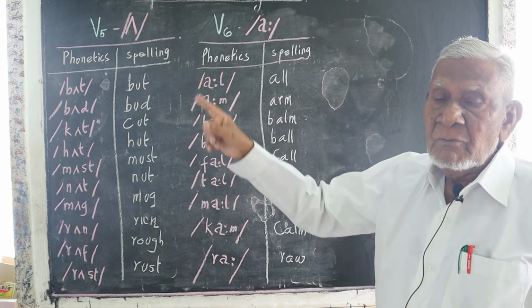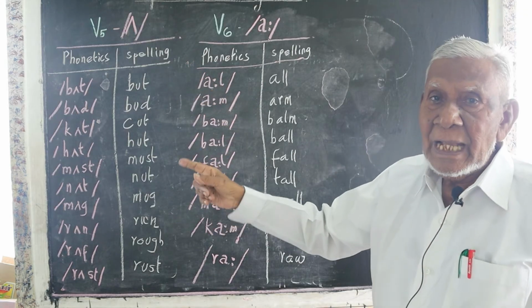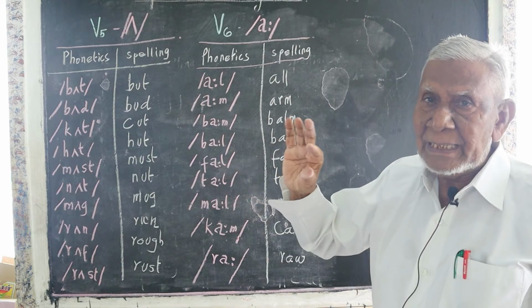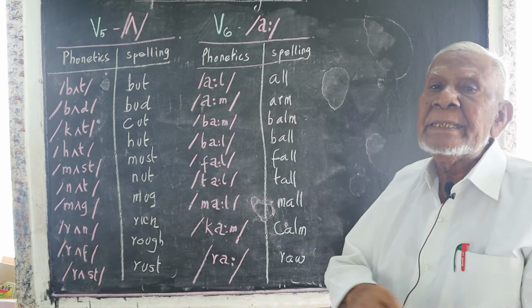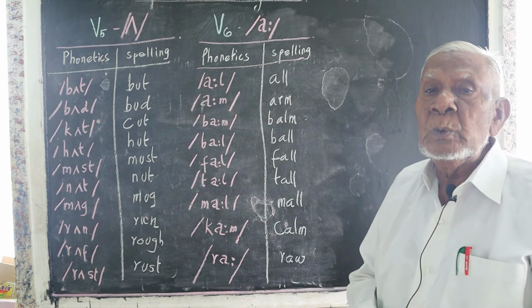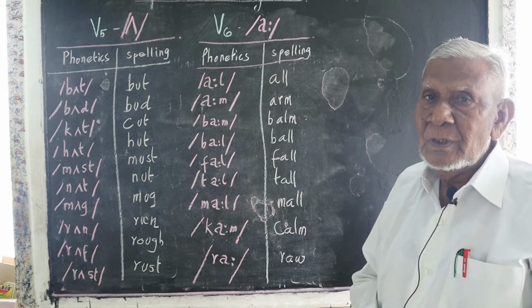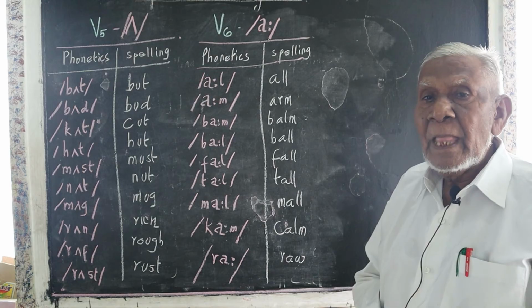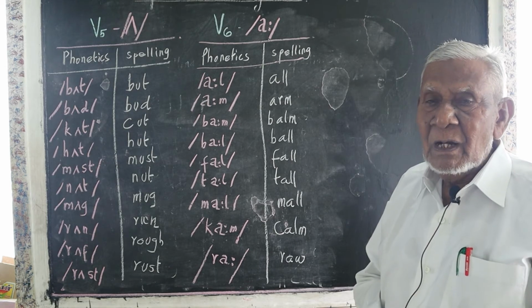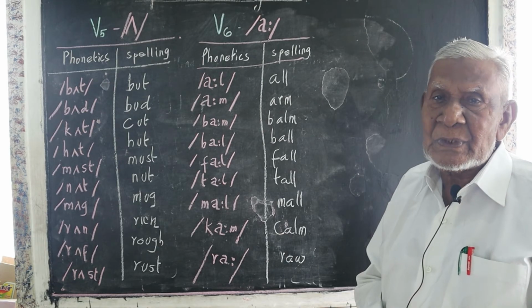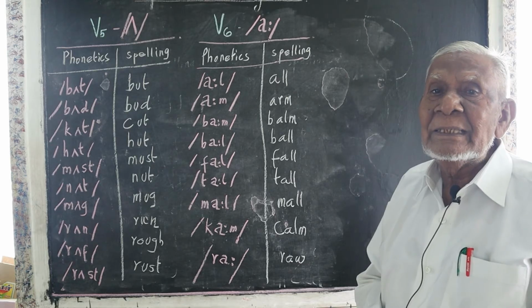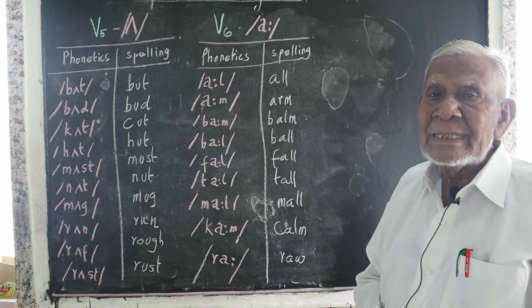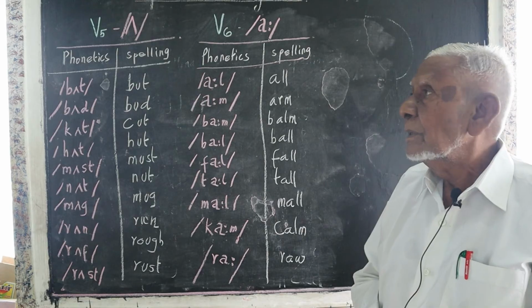R, U and F make rough, but in spelling it is R-O-U-G-H. The flow is rough. Then rust, R-U-S-T, rust. Rust of iron is dangerous.